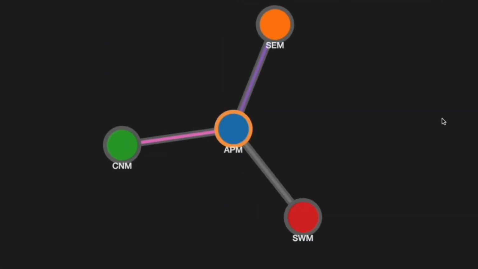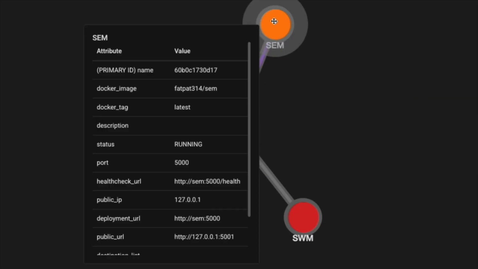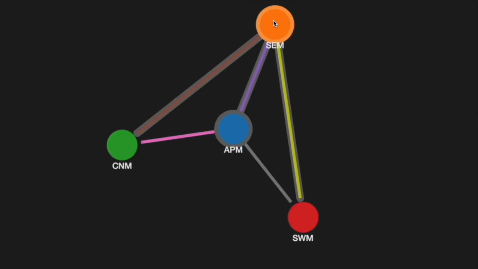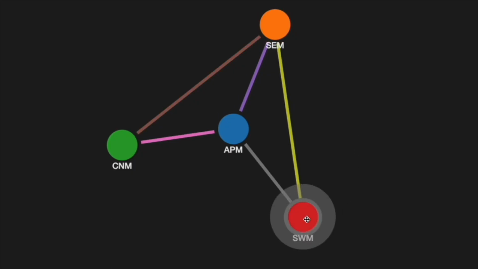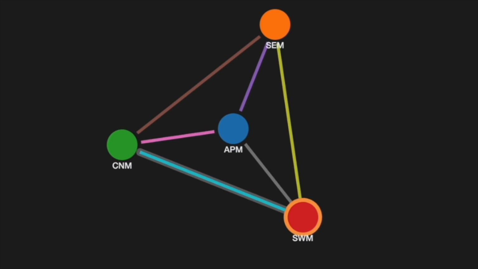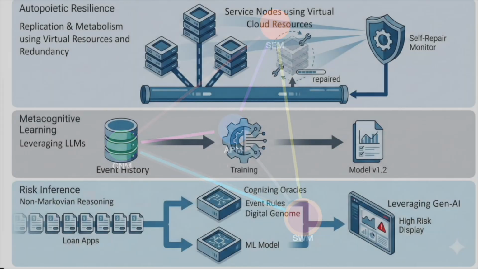Once the APM completes deployment, the Structural Event Manager, the SEM, takes over. It uses the AMOS graph schema to automatically connect the newly deployed services, enabling only the communication paths defined by their edge relationships in the schema. The result is a secure, structured network where every interaction has a clear and intentional purpose.